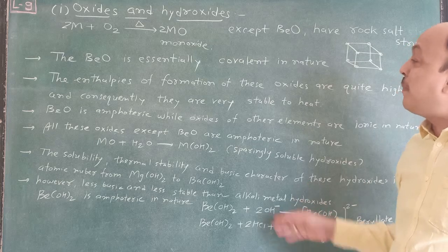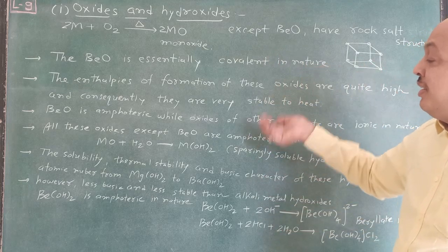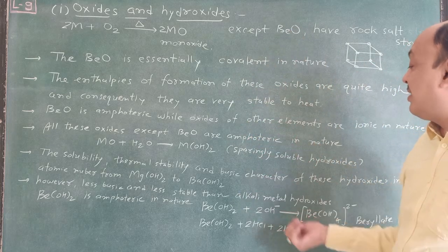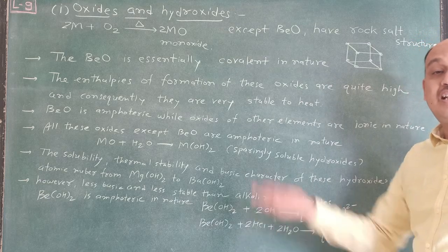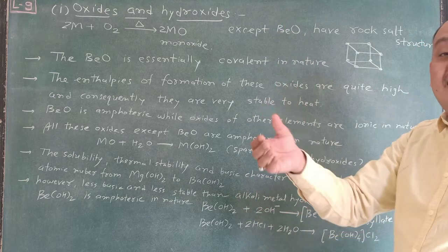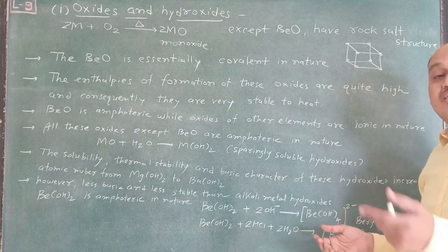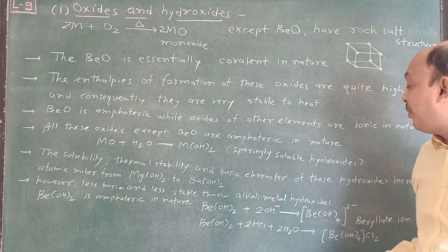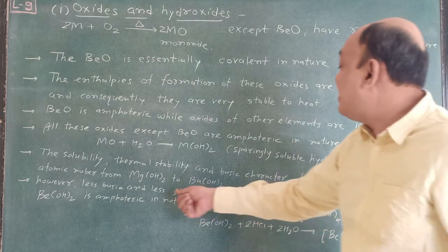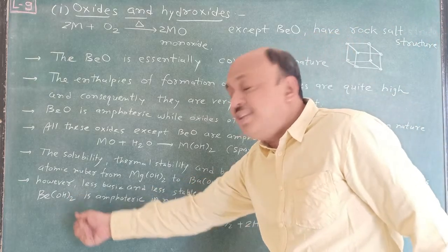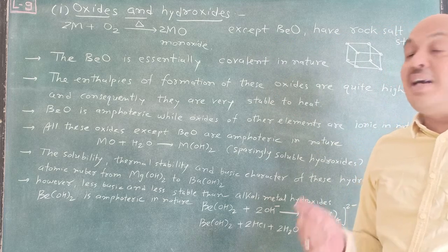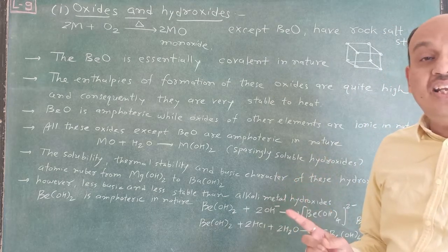Remember, this is very simple. I explained it earlier also. It is very easy. You have to remember that alkali metals have big size and alkaline earth metals have small size. Due to the small size, ionization enthalpy required is more, and that's why they are less basic and less stable. Another very important point: beryllium hydroxide is amphoteric in nature.